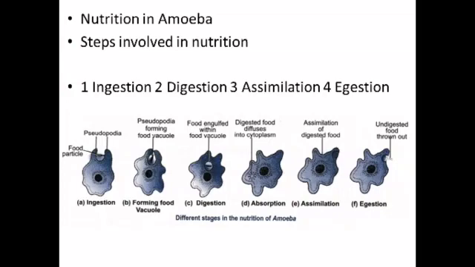Second, digestion. The digestive enzymes from the surrounding cytoplasm enter into the food vacuole and break down the food into small and soluble molecules. Third, assimilation. The digested food components are soluble and easily dissolved into the cytoplasm through the membrane of the food vacuole. It is then utilized by the cell. Fourth, egestion. A portion of food which is not digested and assimilated remains in the food vacuole. The vacuole slowly moves towards the surface and the undigested food is thrown out of the body.